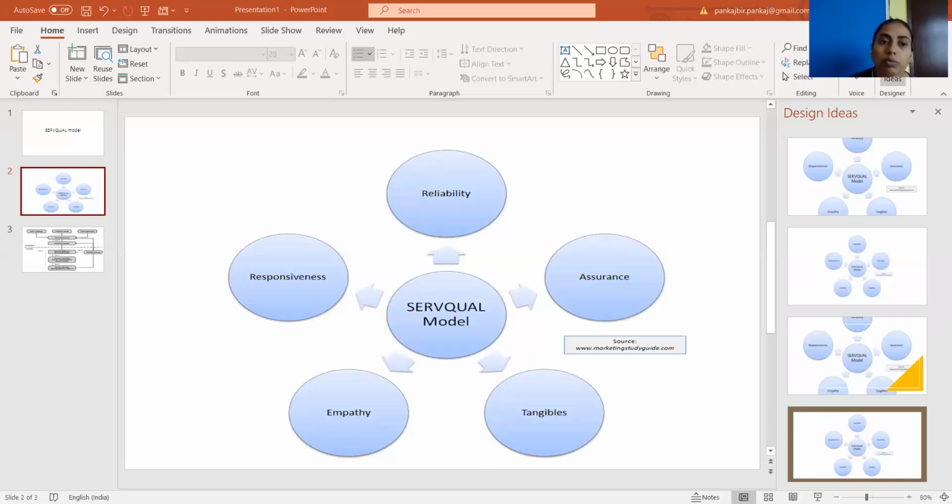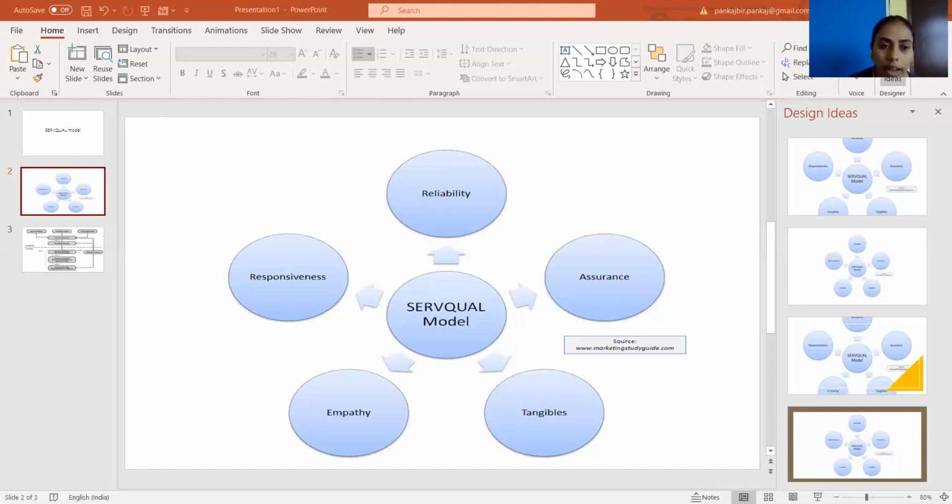These five components are, first, tangibles. Service is not a tangible item which can be seen physically, so it is very difficult to find out the quality of an intangible item. So tangibles means the physical facilities, equipment, or the staff appearance. These come under tangibles, which are associated with a service.